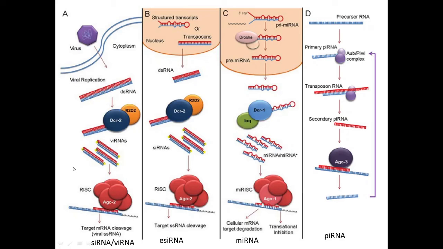The passenger strand gets degraded, and the guide strand remains with the RISC complex, and along with the guide strand it recognizes the target mRNA having the complementary sequences. Finally, the target mRNA gets degraded. The target mRNA is normally the viral RNA molecule, the single-stranded viral RNA molecule. So finally the single-stranded viral RNA molecule gets degraded.